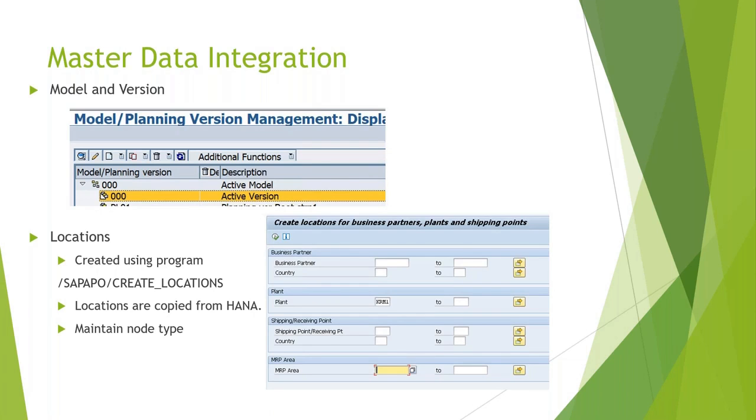So unless you specify the location type, we will not be able to create the supply chain as required in PPDS. So if the particular plant we are integrating, then we have to maintain the location type as a plant, versus if any location is coming as a distribution center, we have to select it as a distribution center. Customers are not usually integrated in PPDS because they are really not a part of your production planning and scheduling. Vendors are also not integrated. Only in case of your subcontracting vendor, earlier it was integrated, but now the process has changed, so even vendors are not part of PPDS anymore. So it is mainly your plant and the distribution centers which are integrated.